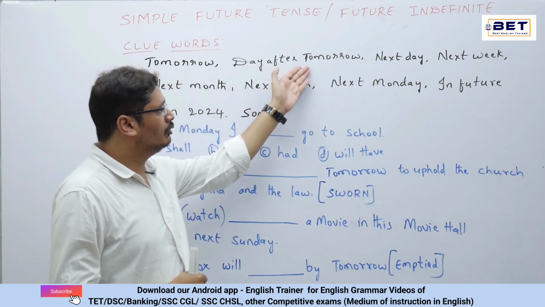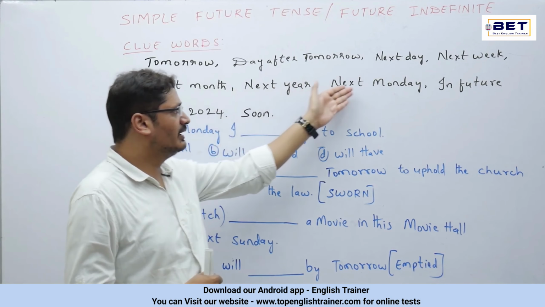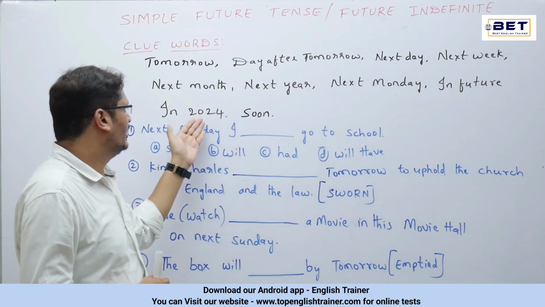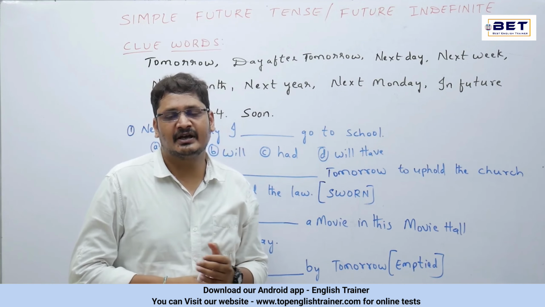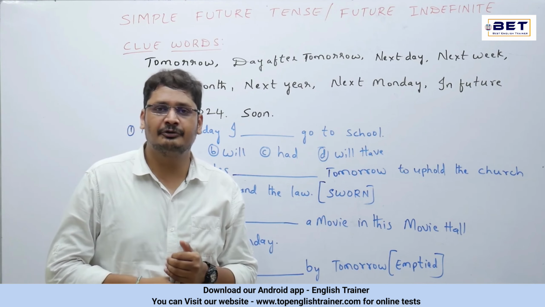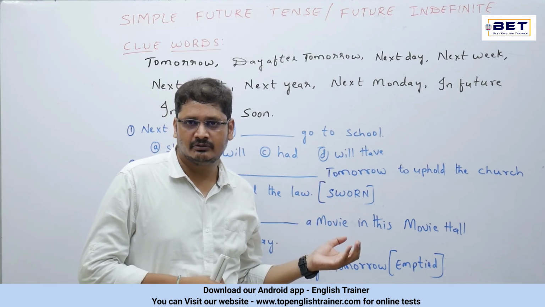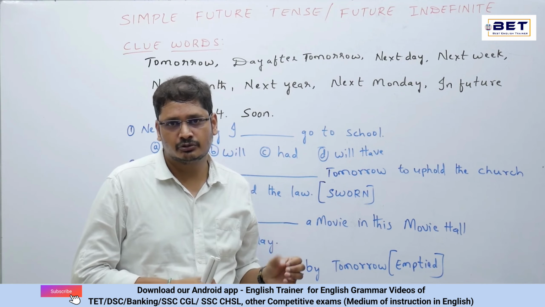Tomorrow, day after tomorrow, next day, next week, next month, next year, next Monday, in future, in 2024, soon. So these words can be generally considered as clue words or hints for simple future tense. So based on these clue words and the concept we discussed, let's try to solve these questions.